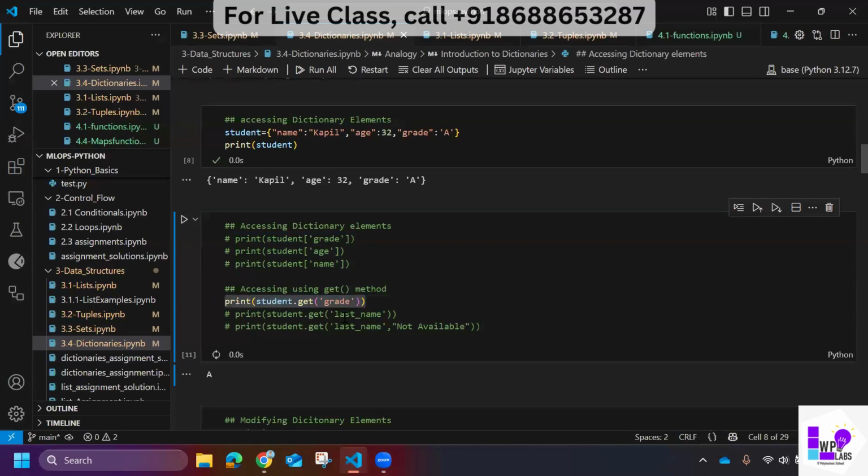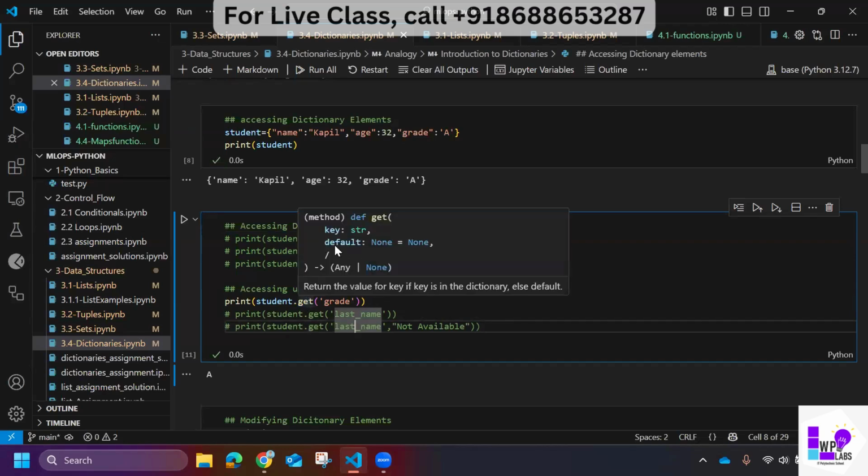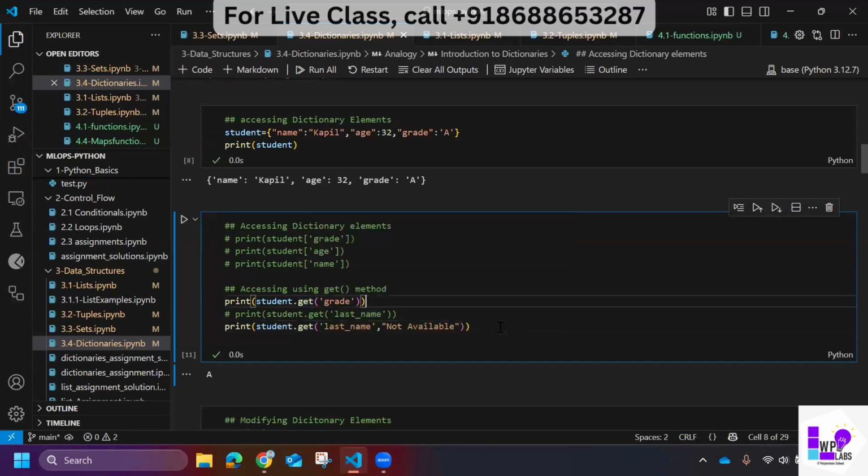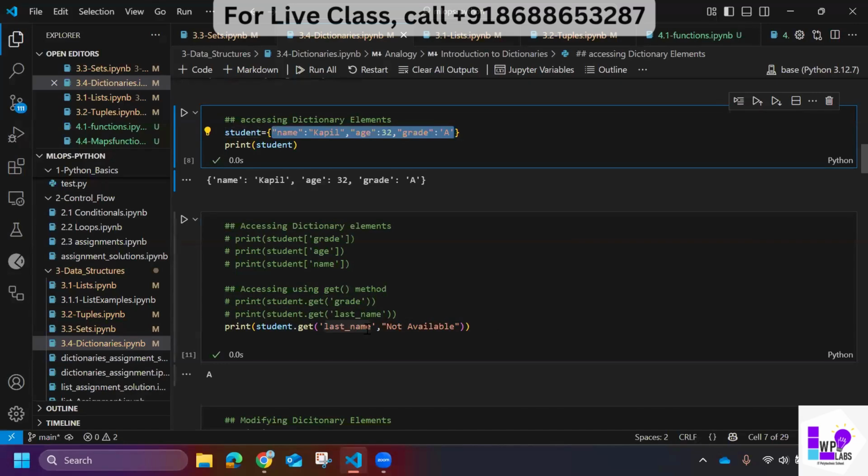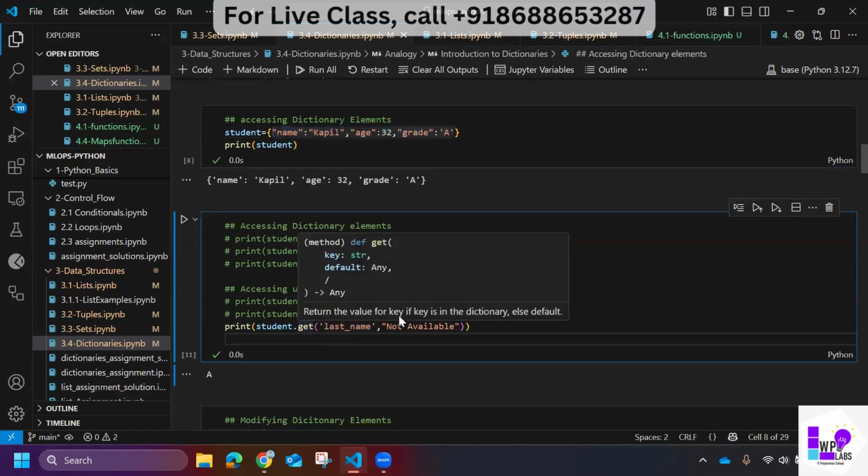Now we might have a question, right? What is the benefit of getting it like this when we are already getting it like this? Because when I hover over this, I came to know that I can also give a default value. So what does a default value mean? Last name is not available in this, right? It returns the value for the key if the key is in the dictionary. If the key is not in the dictionary, then it will return a default. What is a default? Default could be any value like this.